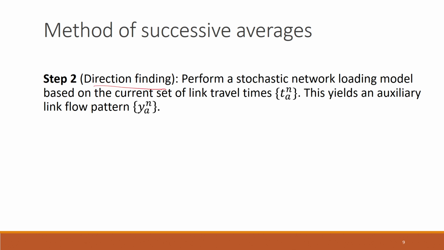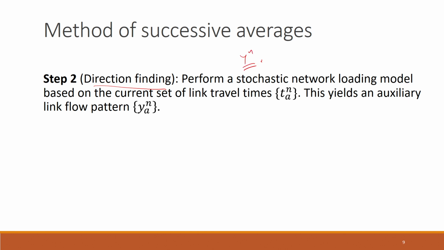The step 0 that we were executing was an initialization step, so that step will not be executed again and again. Since we wanted to start with some initial solution that is feasible, we decided to do this stochastic network loading, which becomes equivalent to all or nothing assignment in the deterministic user equilibrium case. Now this is the main direction finding step, which is the equivalent of finding the solution yn.